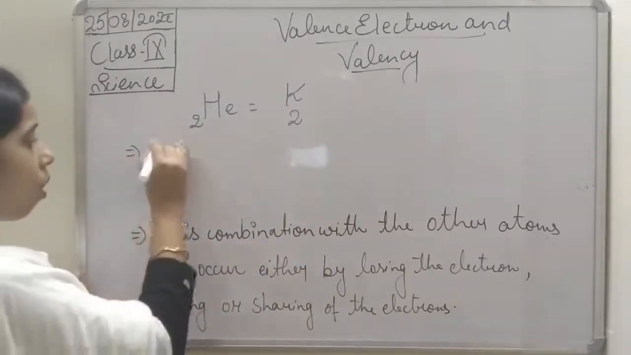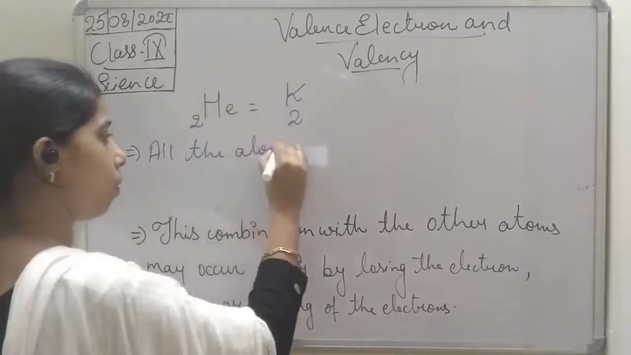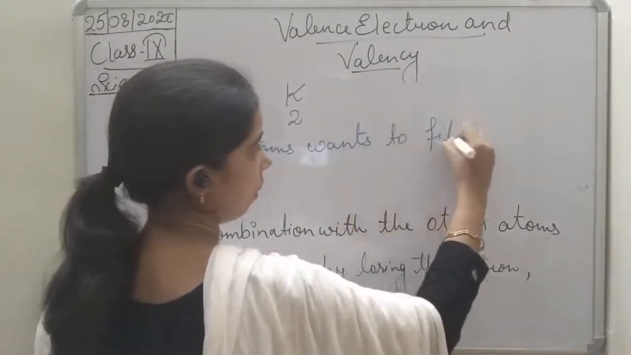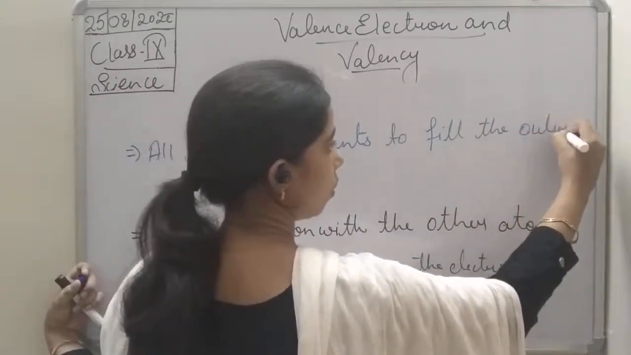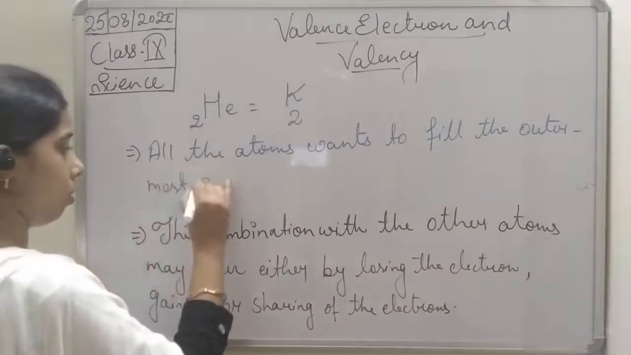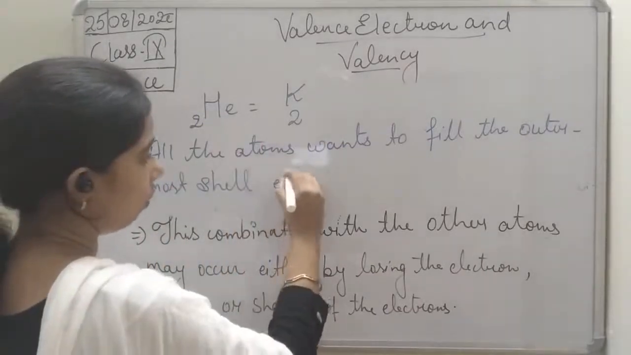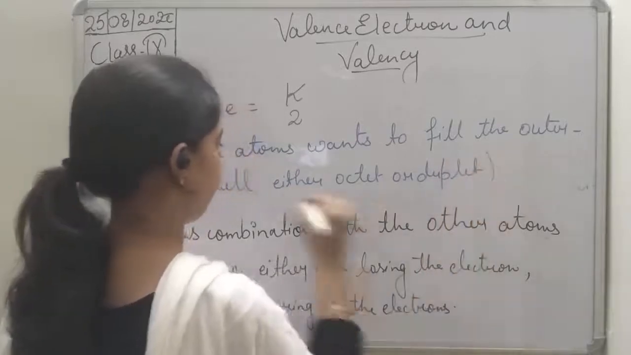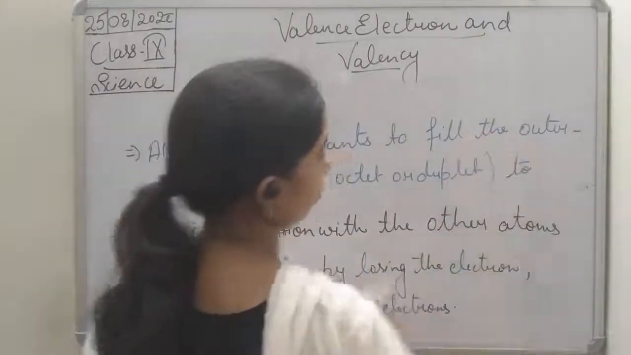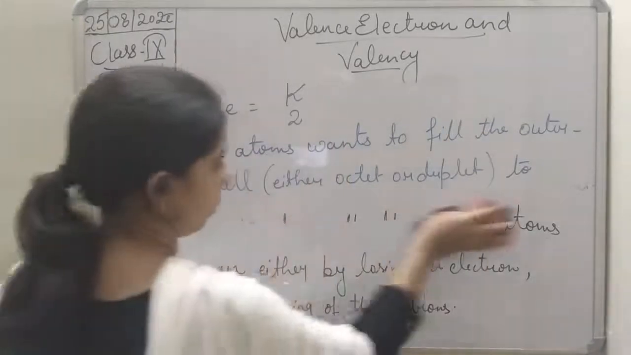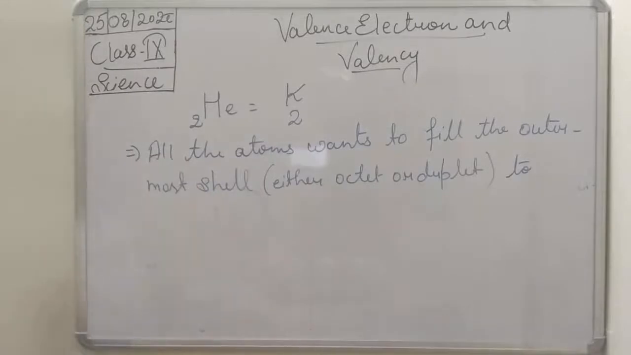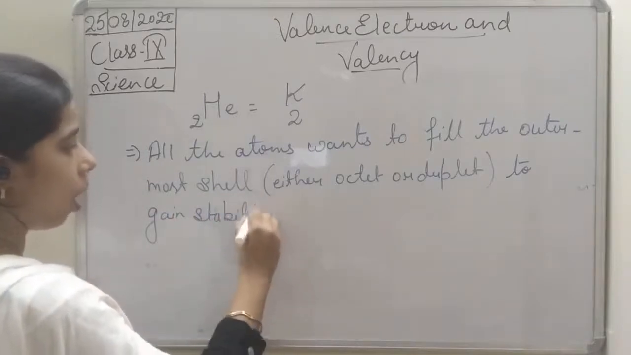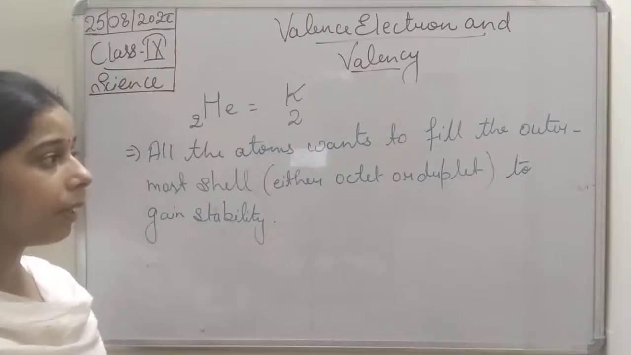Okay, so all the atoms want to fill their outermost shell, either octet or duplet, to gain stability. So to gain stability, either they will complete their octet or duplet.